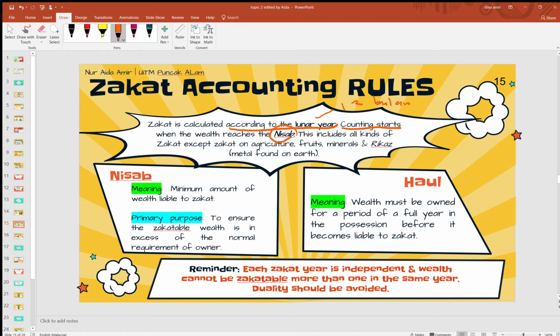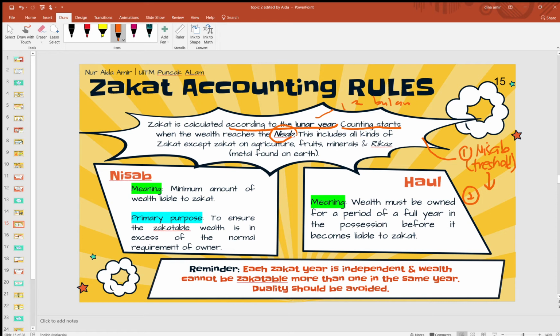For example, for the wealth you own, you need to know the NISAB. The NISAB is a threshold, as I explained before. When the wealth you own is gold, which is the one we see most, we compare it with the nisab of gold. You have a lot of gold in your wealth, and you invest that gold. When you check the nisab, if it is more than 85 grams, or you reach 85 grams, what is the total? If it is more than 85 grams, it is zakatable.